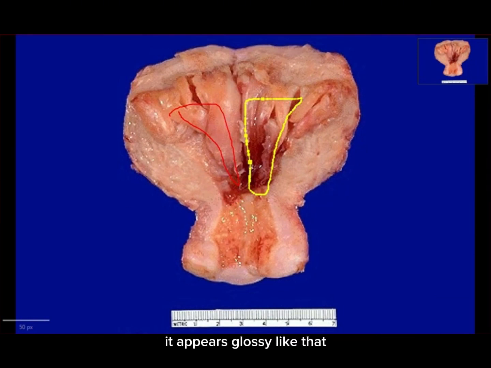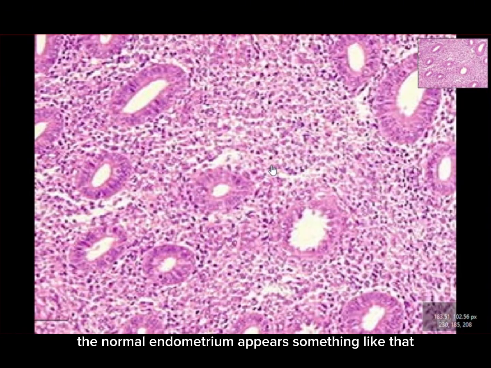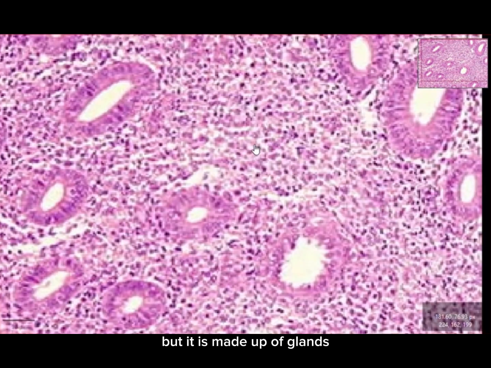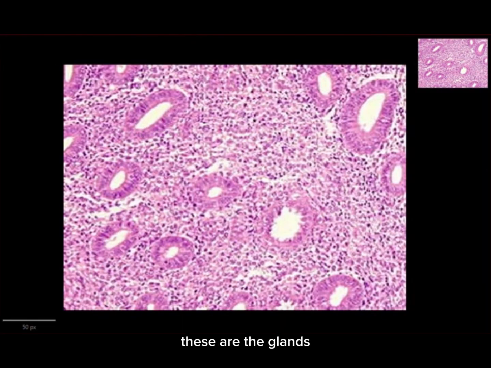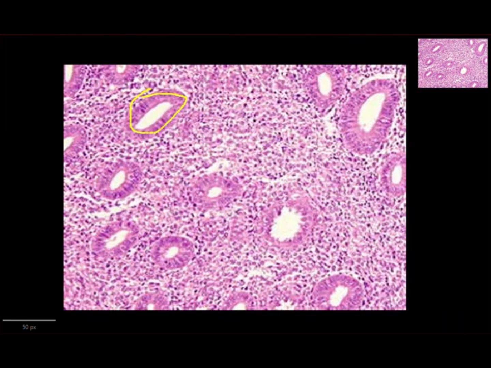It appears grossly like that, but when you see it under the microscope, the normal endometrium appears something like this, and it is made up of glands. These are the glands lined by a single layer of epithelium with a lumen inside. So 1, 2, 3, 4, 5, 6, 7. These are all glands, and this is the interspersed stroma.